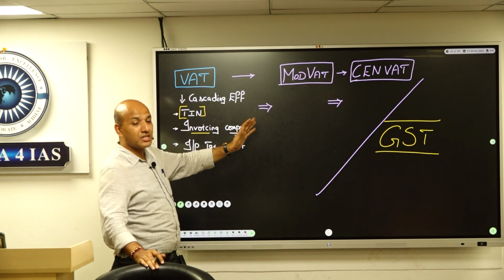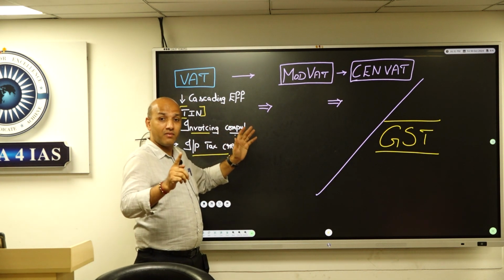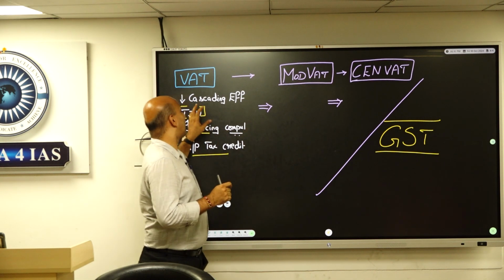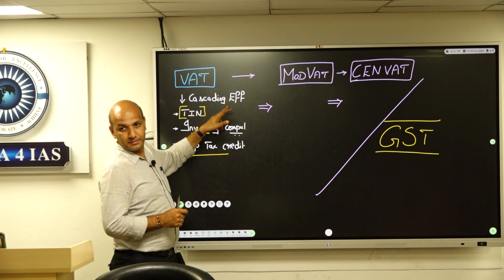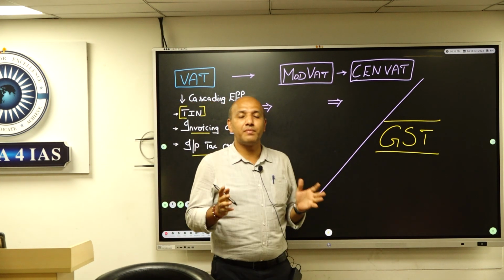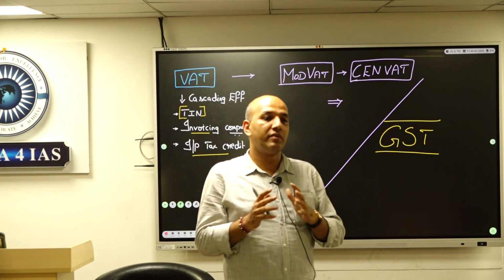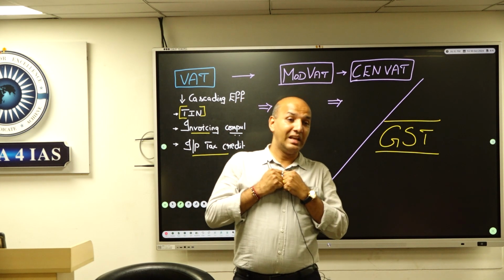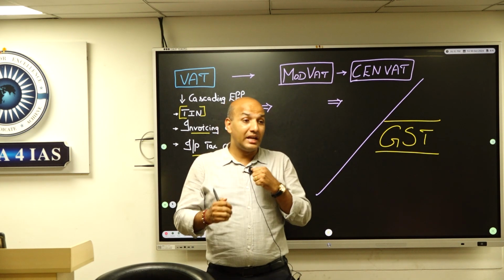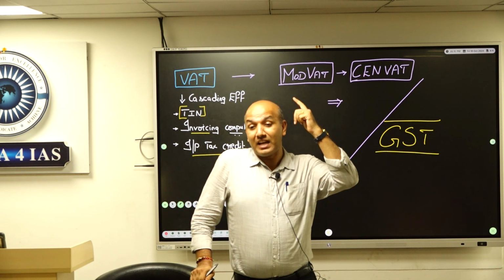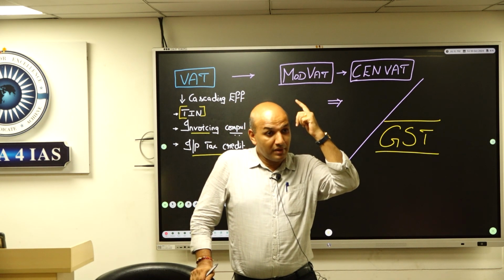Each stage of reform had a correct perspective, a correct idea, but it couldn't solve the problem completely. Effectively, GST has become that one point solution which has solved it permanently. It needed a lot of political will and large scale support. The process started as early as 1999 with Atal Bihari Vajpayee's government.